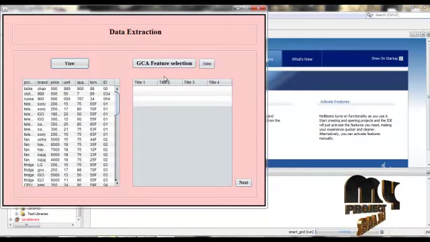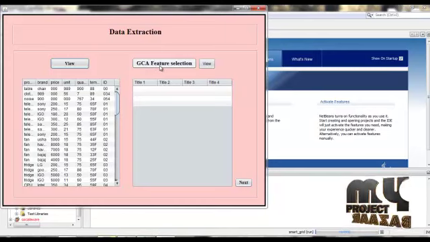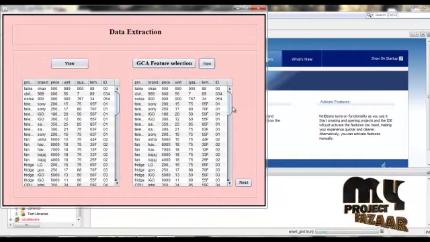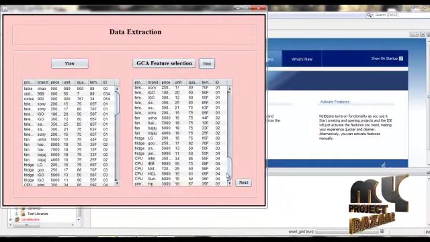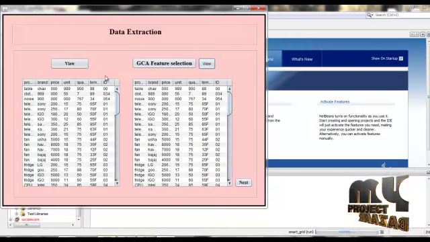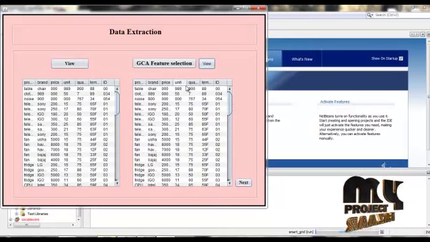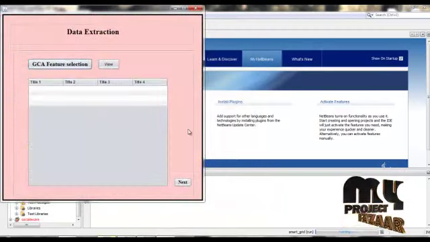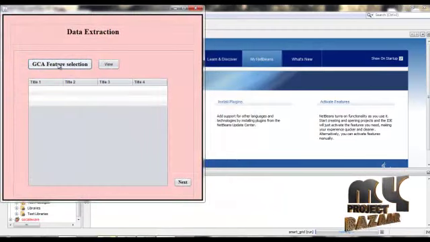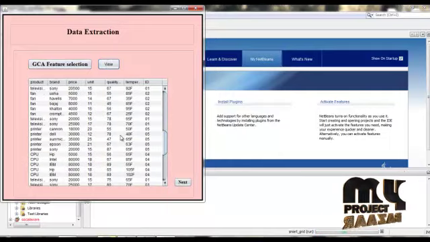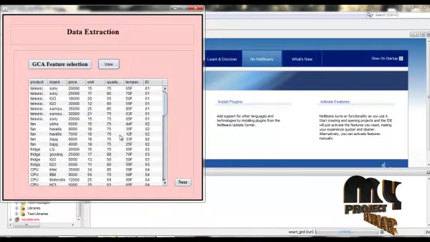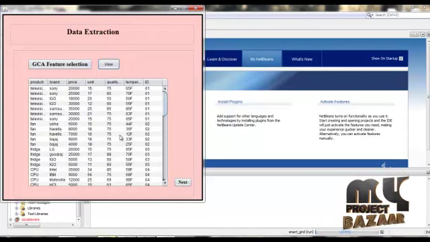Then we are going to the feature selection. Click on GCA feature selection. GCA is an algorithm. Based on the GCA algorithm, we will select our features. Click on that, then view. The value will be pre-processed. It is the first step for this feature selection. Then next, click on feature selection, then view. It is the next process of feature selection. It will remove the unwanted noisy inconsistent data.